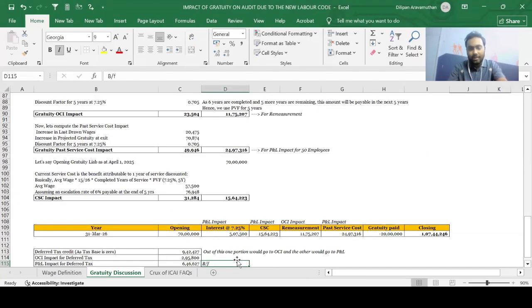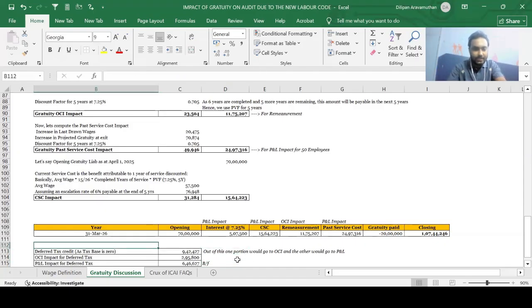As you all are aware, as per Ind AS 12, my tax base for an item like gratuity is 0, because income tax does not recognize an item like gratuity on its balance sheet. So my tax base is going to be 0, and gratuity being a liability, the book base is going to exceed the tax base, so it would lead to a deferred tax asset. Deferred tax asset requires to be created.